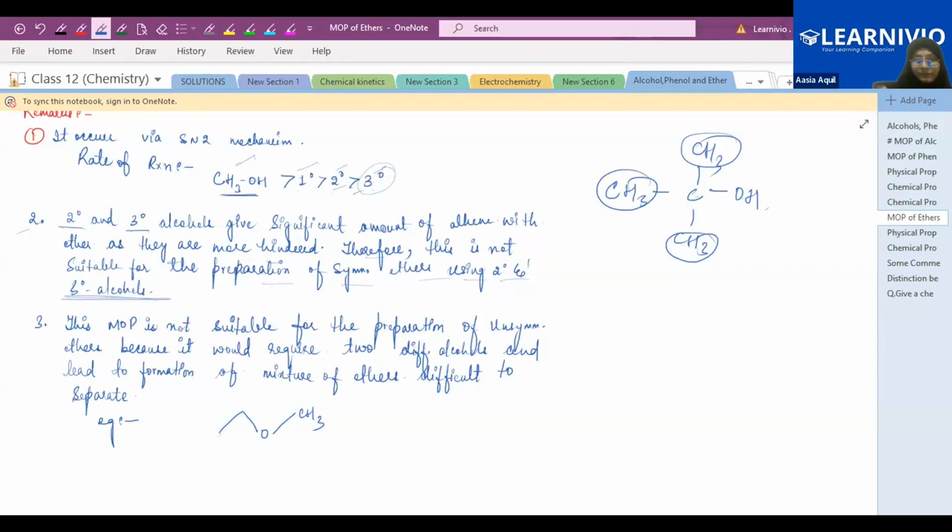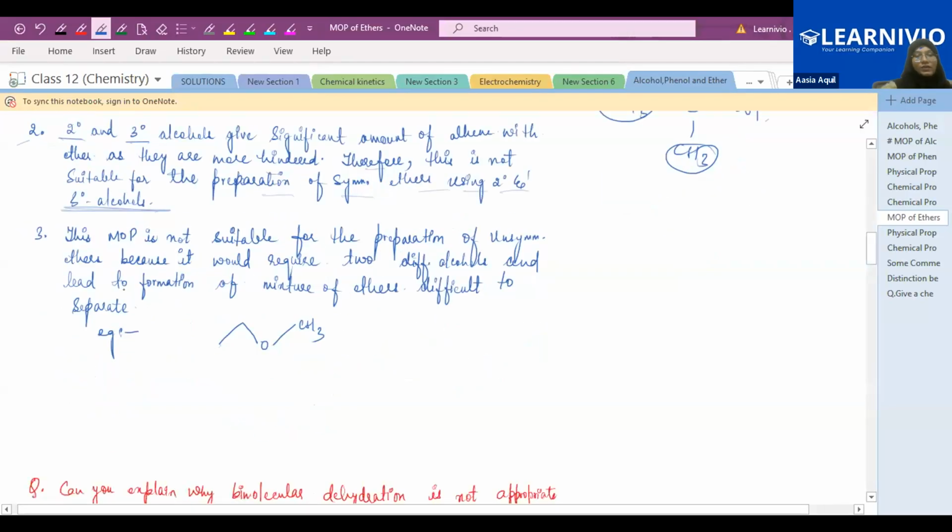Okay. So third point, this method of preparation is not suitable for the preparation of unsymmetrical ethers, because it would require two different alcohols and lead to the formation of a mixture of ethers, which is difficult to separate out.